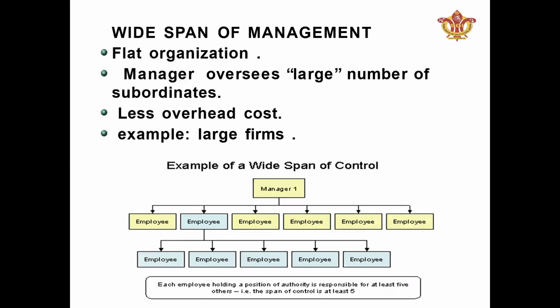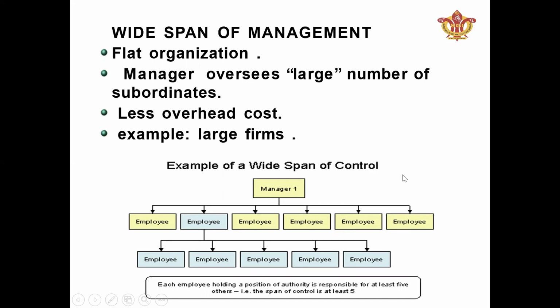Another one is wide span of management, which is also known as a flat organization. What is the difference between narrow and wide? In wide span of management, the manager oversees a large number of subordinates. As you can see in the diagram, this manager has 1, 2, 3, 4, 5, 6 employees reporting to a single manager.